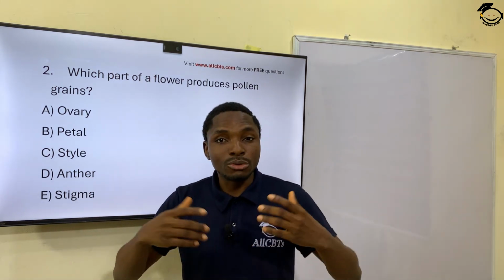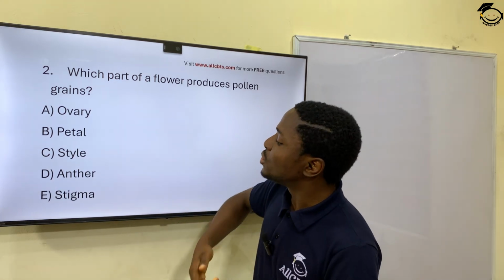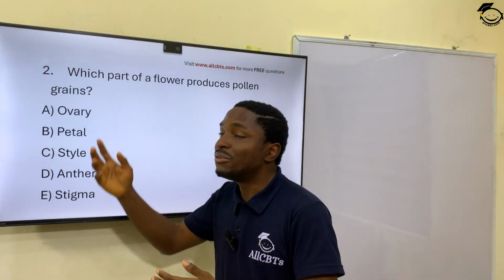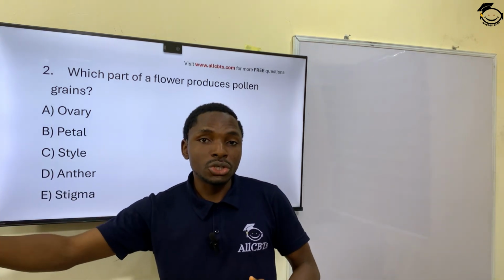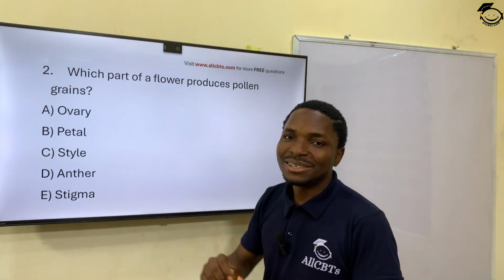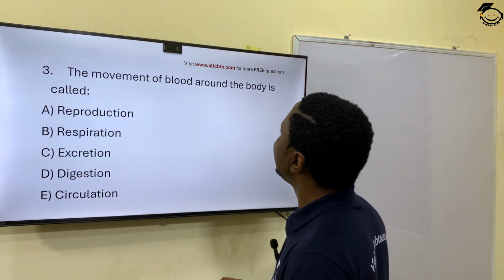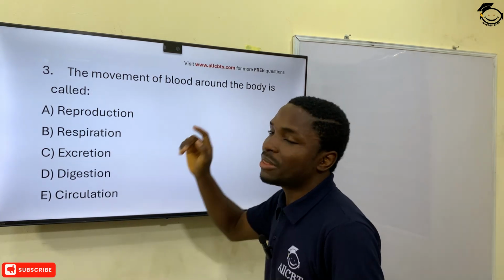It's responsible for producing pollen grains, which will then transfer to the stigma and the ovary for the process of reproduction to continue. So the correct answer here is the what? The anther.